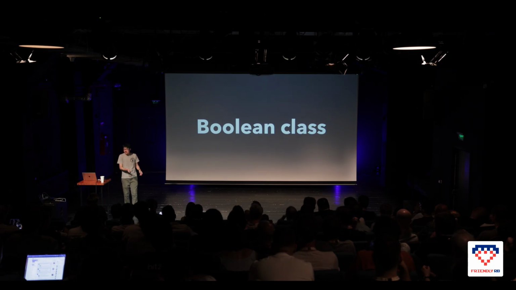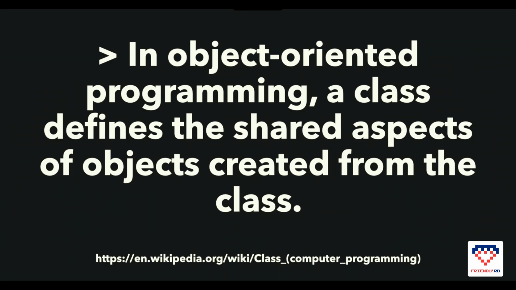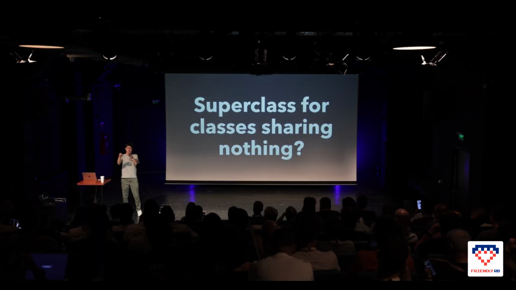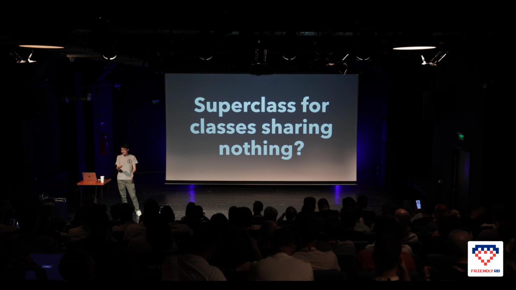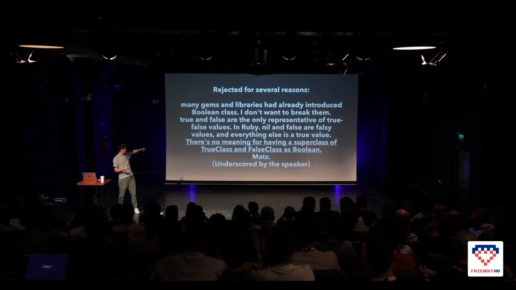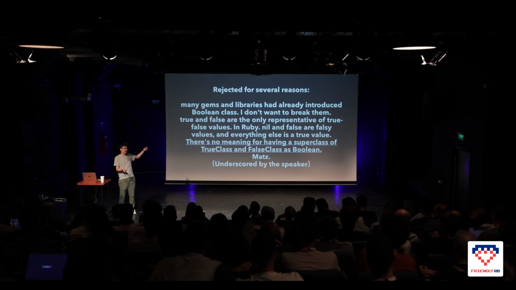And let's talk about the Boolean class a little bit. In Wikipedia it says, in object-oriented programming, a class defines the shared aspects of objects created from the class. So the class exists for sharing. And the Boolean class is a superclass of true and false, but a superclass for sharing nothing. It doesn't make sense. There's no meaning for having a superclass of TrueClass and FalseClass as Boolean. This is a quote from Matz.